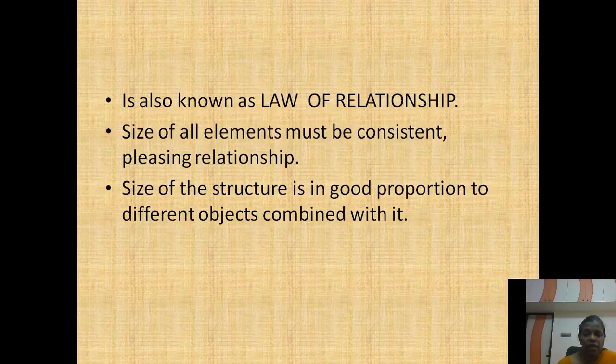Then the size of the structure is in good proportion to the different objects combined with it. In a hall, you may have a sofa set, a teapot, a flower vase, or a TV, and these must be combined in good proportion. First, the size of the element must be consistent, and whatever you arrange must have a pleasing relationship. Then the other things you combine with different objects must also have good proportion. That is called the law of relationship, or proportion.